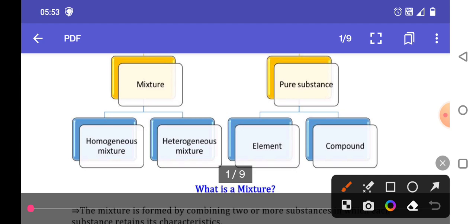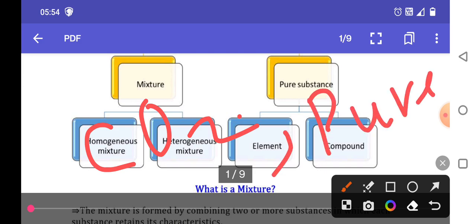A compound is a combination of two or more elements. Like carbon dioxide. Carbon dioxide is a compound. Then pure water, that means H2O, this is a compound. Then a question arises: carbon dioxide and water, why are these substances not impure?